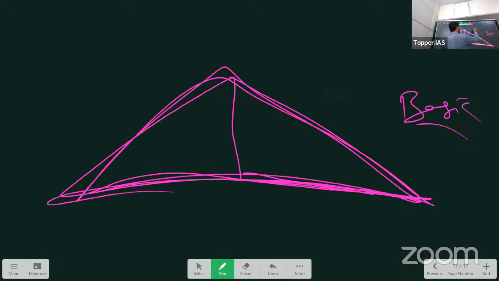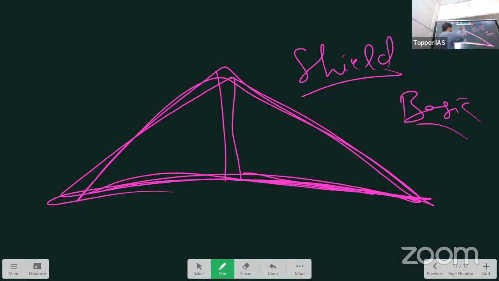Shield volcano. So shield volcanoes are not explosive volcanoes. Remember, shield volcanoes are not. Sometimes they can be explosive if it is inside the ocean. If some water enters inside the vent, it will become explosive. Otherwise, they are not explosive, unlike composite volcanoes, which are explosive.